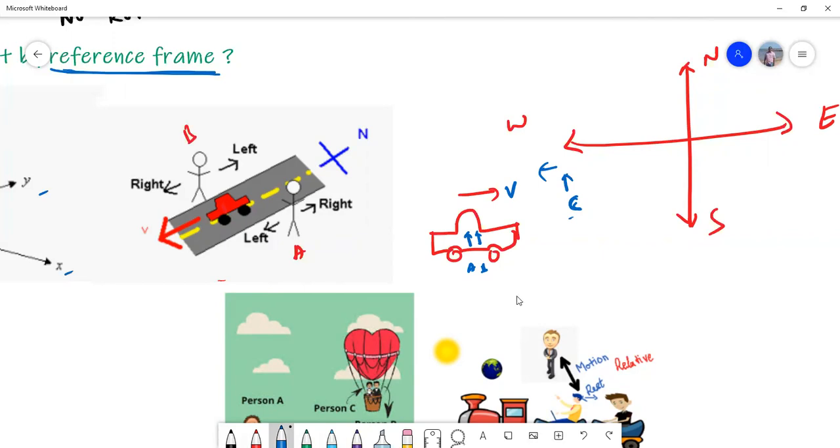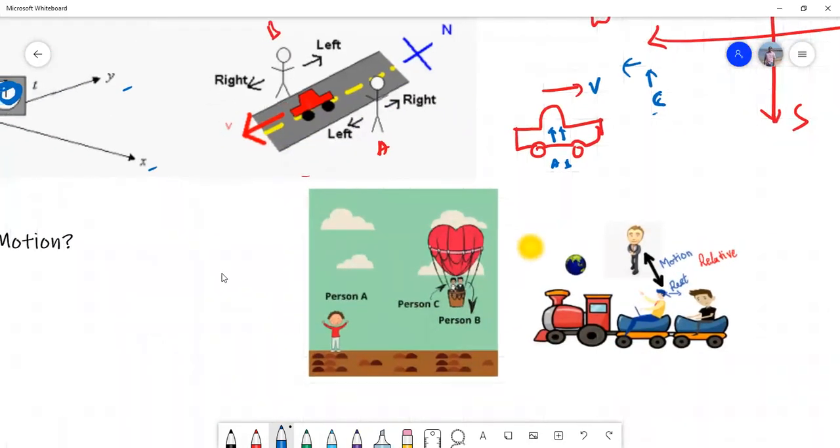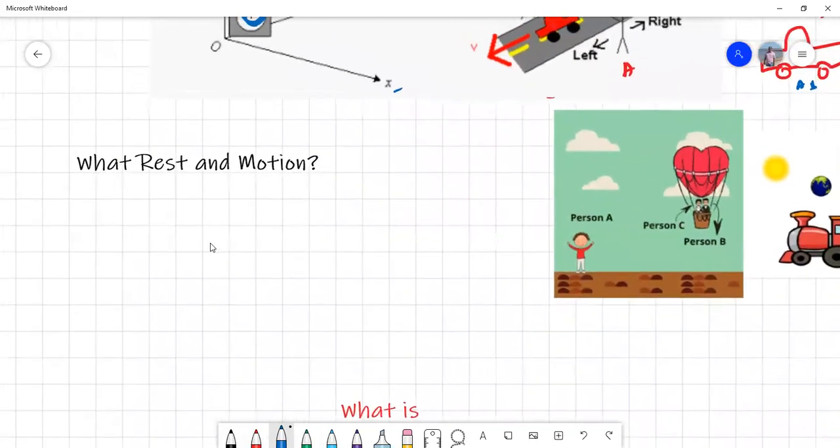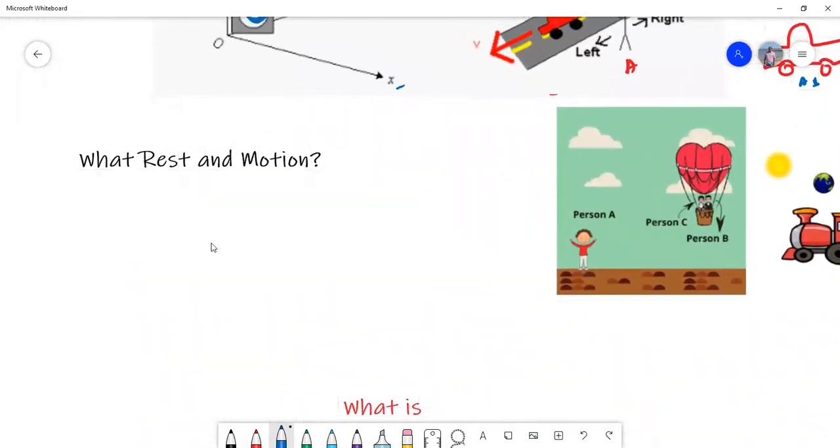Okay. Now, let's go ahead and understand what is meant by rest and motion. This is a very important thing. When can I say that a body is at rest? When can we say that a body is in motion? We all know that Earth rotates about its own axis and revolves around the Sun.